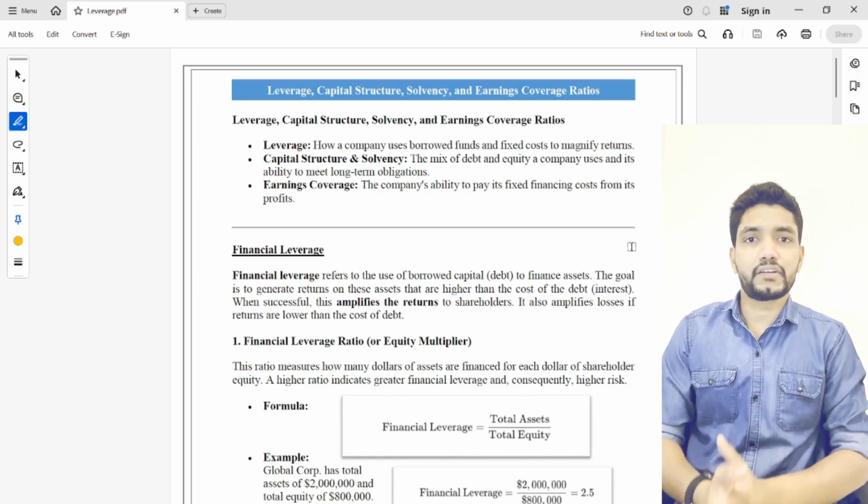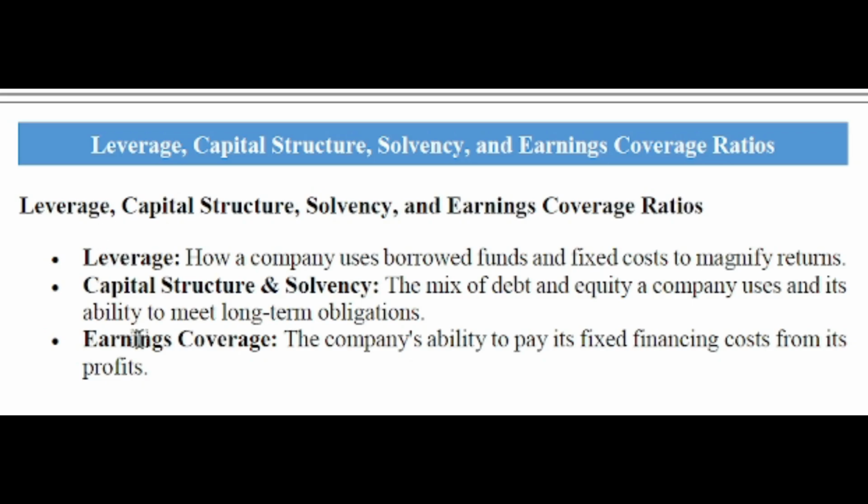So let's get started. The first one, leverage. Leverage means how a company uses borrowed funds and fixed costs to magnify return. As you know, companies can get external or borrowed funds, but these funds have to be effectively used and managed to magnify the return. Otherwise, there is a big financial risk related to this borrowed fund. So it should be properly managed and analyzed.